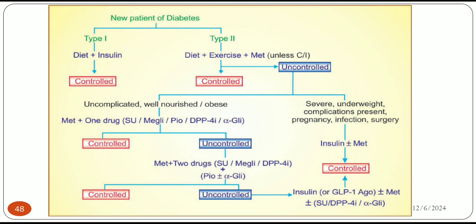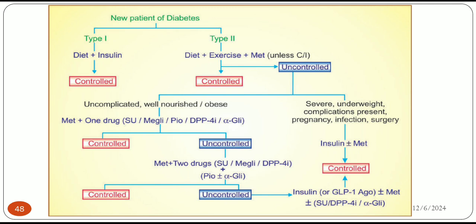If it is uncontrolled, then there are two types. If it is uncomplicated and the patient is well nourished or obese, then we start metformin plus one drug, such as sulfonylurea, meglitinide, pioglitazone, DPP4 inhibitor or alpha glucosidase inhibitor. Mostly we start with sulfonylureas. If it is controlled, then it's okay. If it is uncontrolled, then we use another drug, so metformin plus two drugs. One is sulfonylurea, meglitinide or DPP4 inhibitor, and the other is pioglitazone or alpha glucosidase inhibitor. Means from the above three we use one, and from the below two we use one.